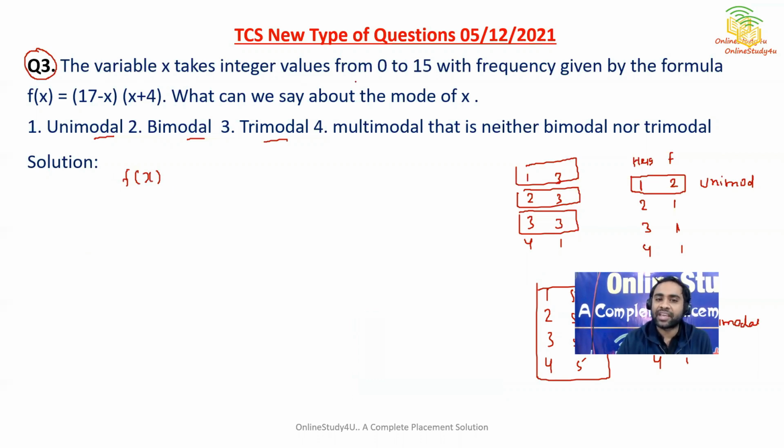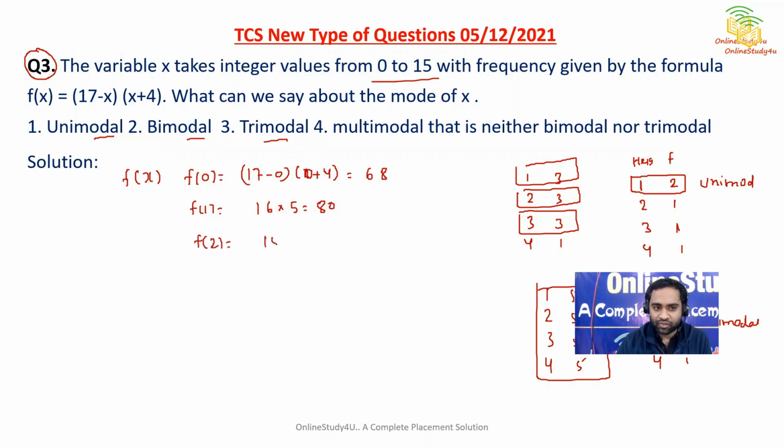So variable x takes integer values from 0 to 15. So if you put f of 0, then it will become 17 minus 0 into 0 plus 4. So 17 into 4 will be 68. Then if you put 1, then 17 minus 1 will be 16, and 1 plus 4 will be 5. It will be 80. Then if you put 2, 17 minus 2 will be 15, and 2 plus 4 will be 6. So it will be 90. Then if you put 3, 17 minus 3 will be 14, and into 7, it will be 98.